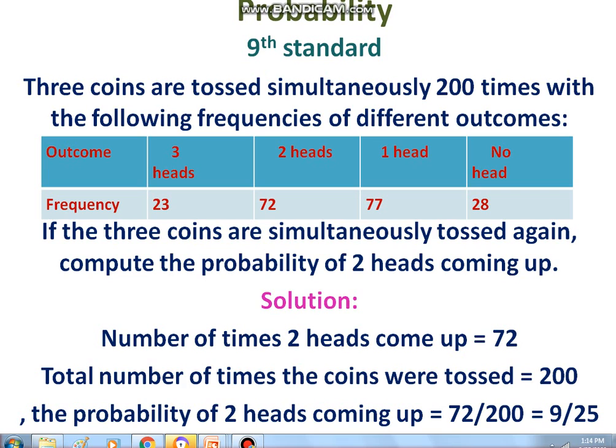Today we'll solve some exercise problems based on probability. Three coins are tossed simultaneously 200 times with the following frequencies of different outcomes: 3 heads 23 times, 2 heads 72 times, 1 head 77 times, no head 28 times. We are tossing a coin 200 times. We are getting the results as 3 heads.